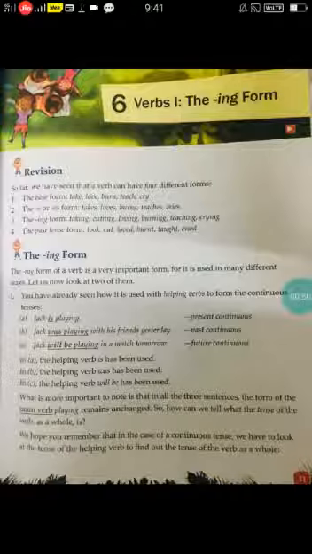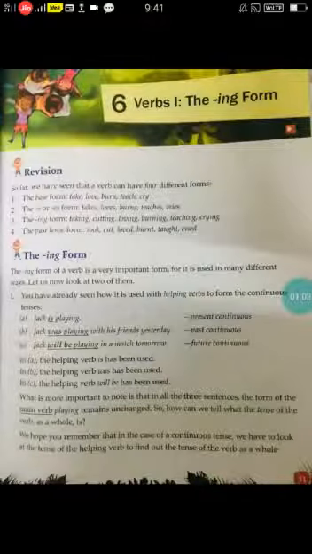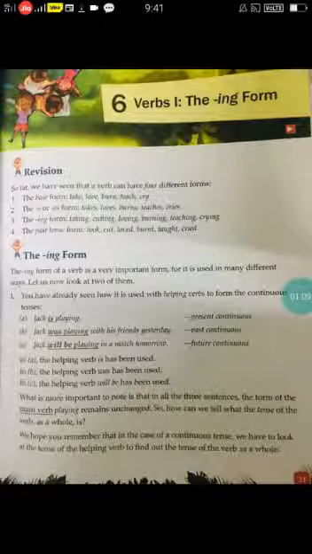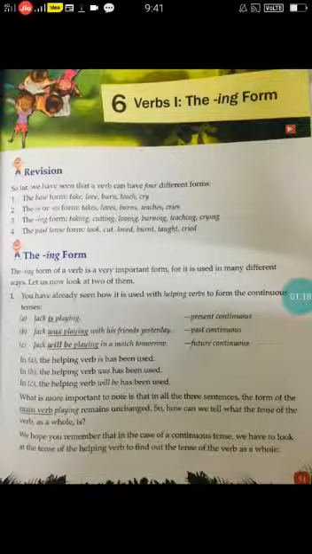So now, what is this ing form? Before going into that, let me ask you one more question. You know what is a verb? And when the action occurs, then that action is differentiated based on the tense, right?